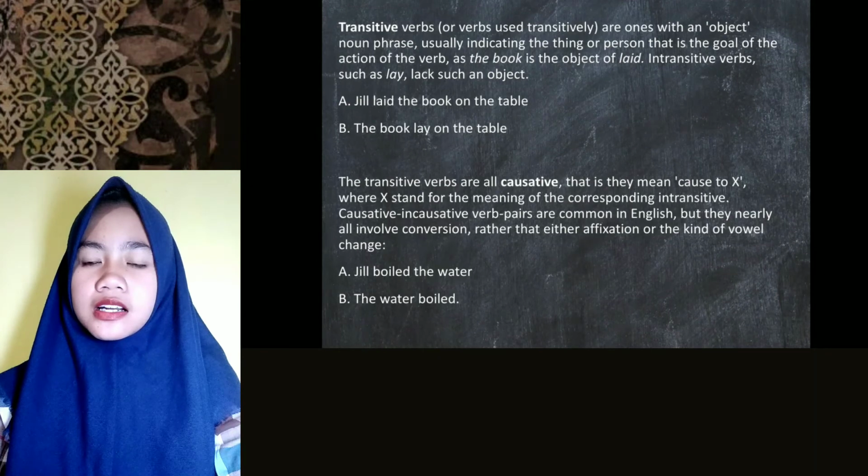Transitive verbs are ones with an object noun phrase, usually indicating the thing or person that is the goal of the action of the verb, as the book is the object of laid. Intransitive verbs such as lay lack such an object. The example is Jill laid the book on the table, and the book lay on the table.